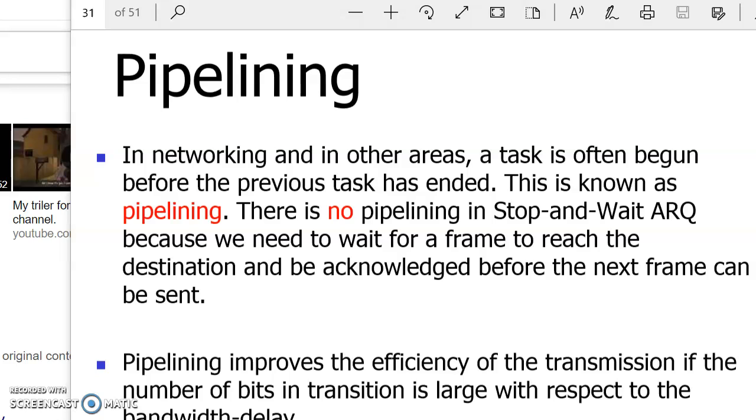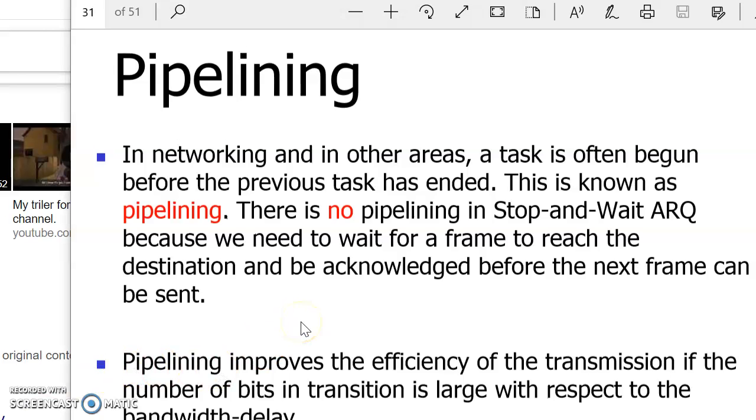What is the pipelining approach? In networking or in other areas, a task is often begun before the previous task has ended. Like what we have seen in the previous lecture and what we are going to see in this ongoing lecture. So this is known as pipelining. There is no pipelining in stop and wait ARQ because we need to wait for a frame to reach the destination and be acknowledged before the next frame can be sent.